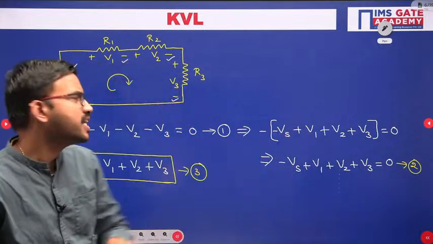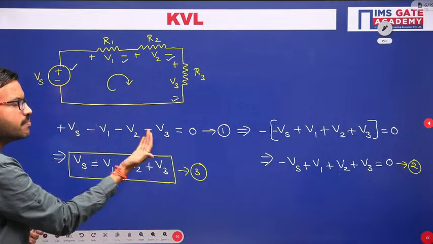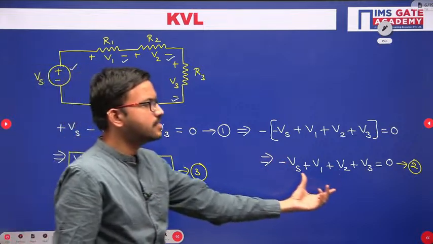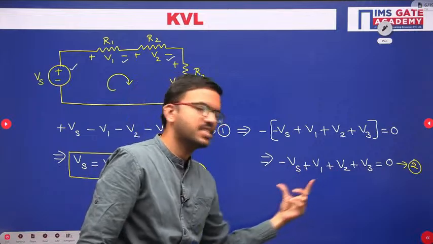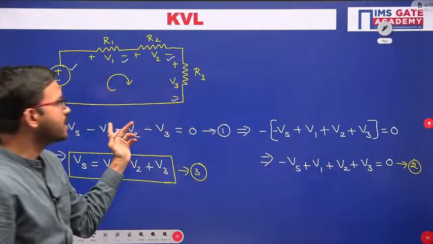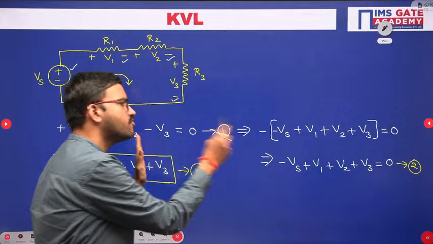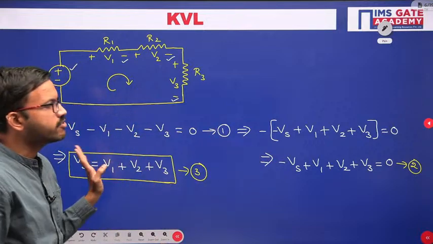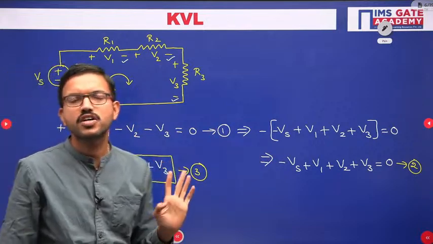No problem. Because ultimately, when you take minus as common, from there you get this equation. Or similarly, when you multiply this entire equation with minus, you will get this equation. Either from equation 1 or 2, we can write equation 3. I hope all of you got the clarity.